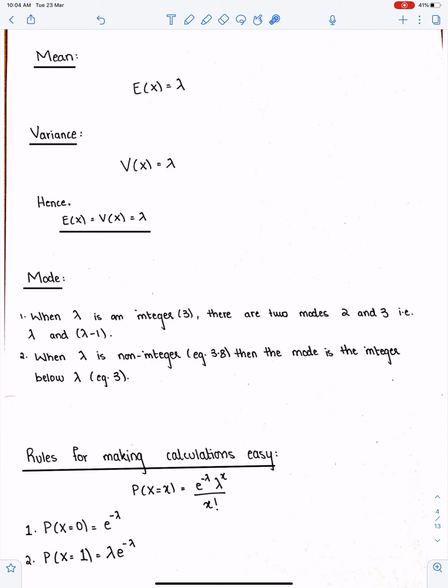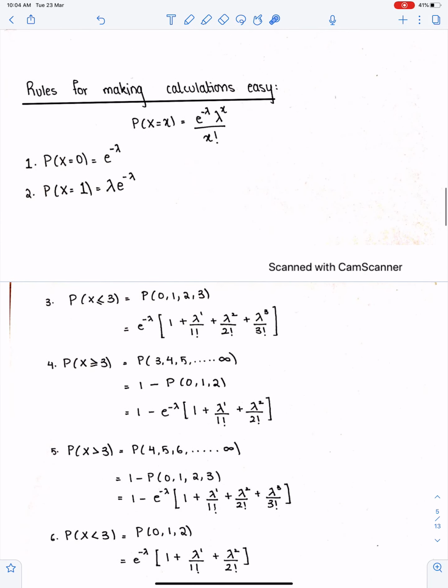Rules for making calculations easy. When we have to work for 0, when x is 0, then this formula will become e to the power minus lambda. When we have x equal to 1, then this formula will become lambda e to the power minus lambda. These two rules are very important to make the calculations simple. So x equal to 0 means none, and the answer will be e to the power minus lambda. And 1 means lambda e to the power minus lambda.